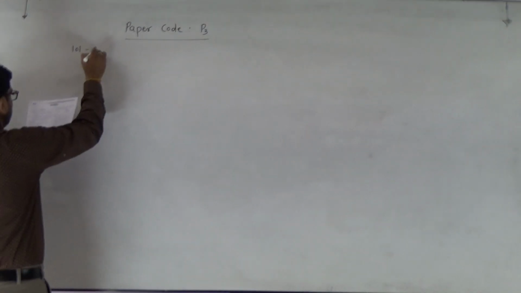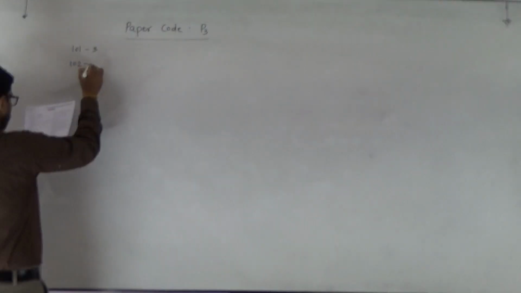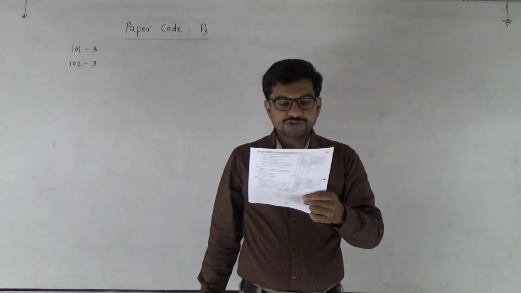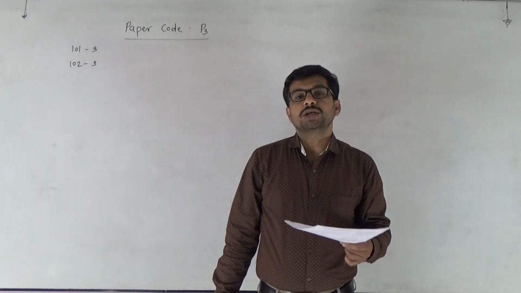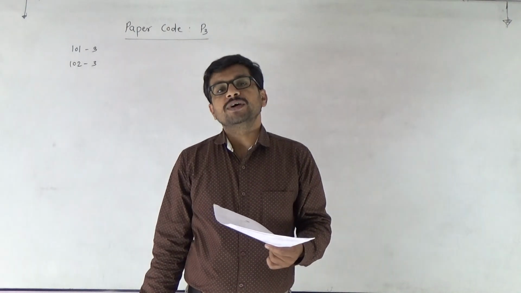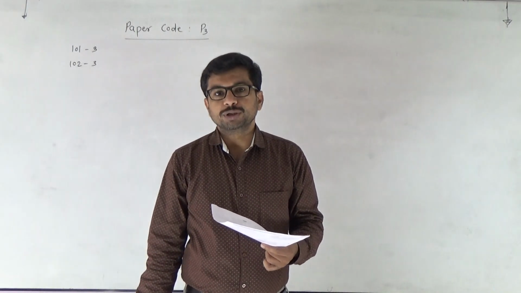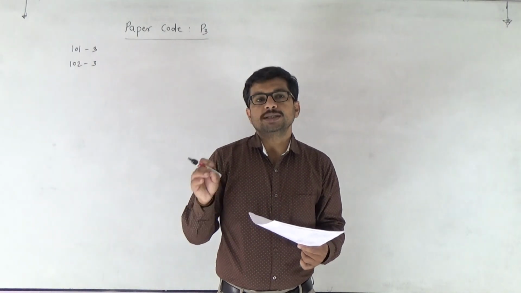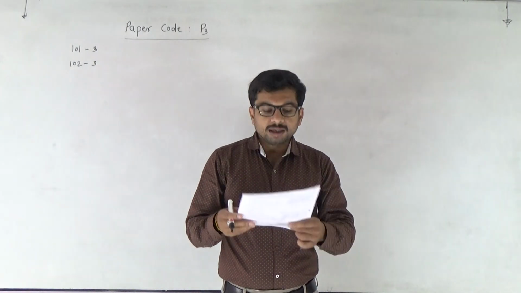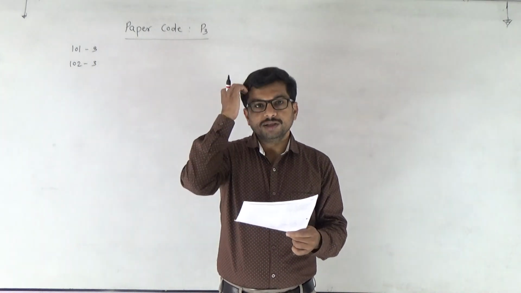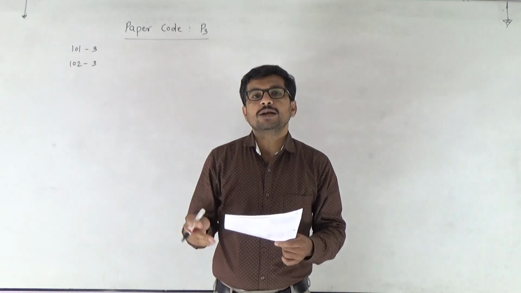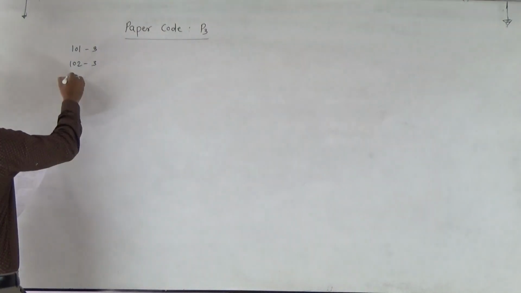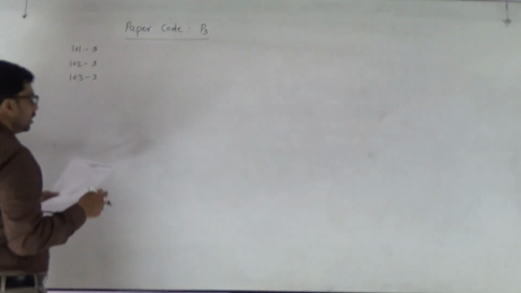So 101, answer 3; 102, answer 3. Next, the first stable product of CO2 fixation in sorghum, Sorghum vulgare. It is jowar, and jowar is a C4 plant. In the C4 plant, the Hatch-Slack pathway takes place, and in that pathway the first stable product is oxaloacetic acid. So option number 3 is the correct answer. Here also, 103, answer 3.